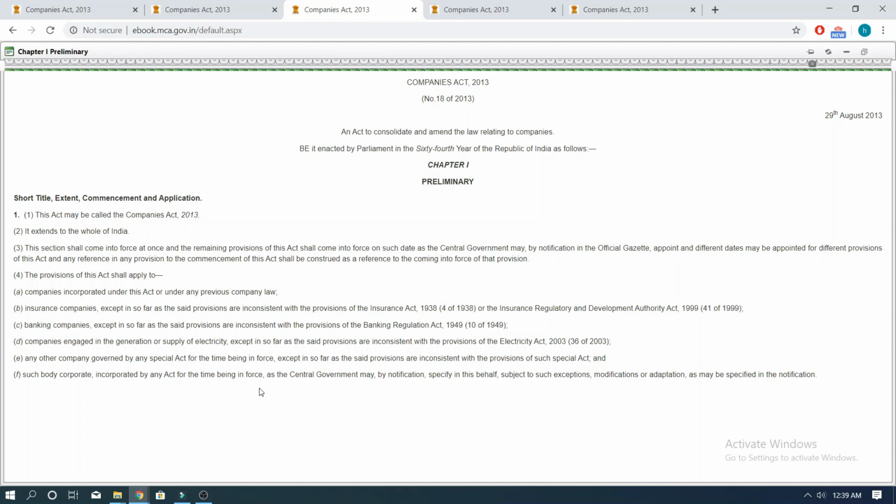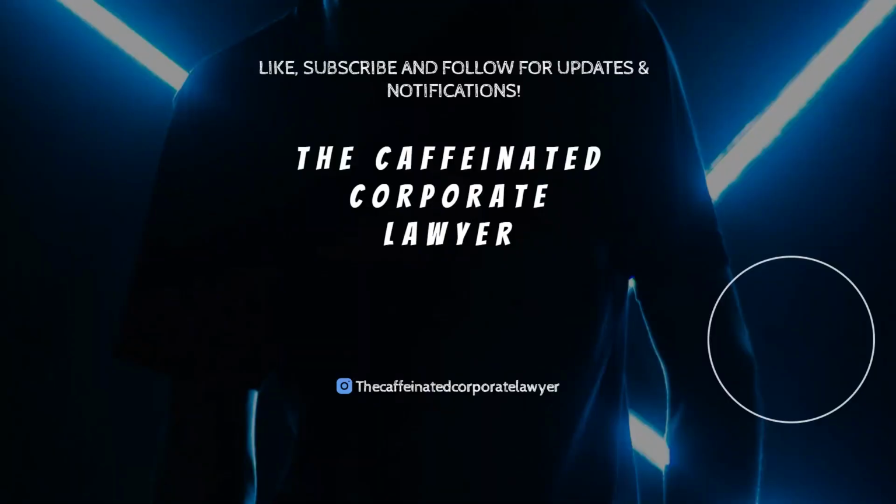Here's a small exercise for you guys. Google about any company which you have come across in recent times while reading the newspaper or while watching YouTube, and analyze whether it would fall under the category of a company or a foreign company or a body corporate, and tell me about it in the comment section.